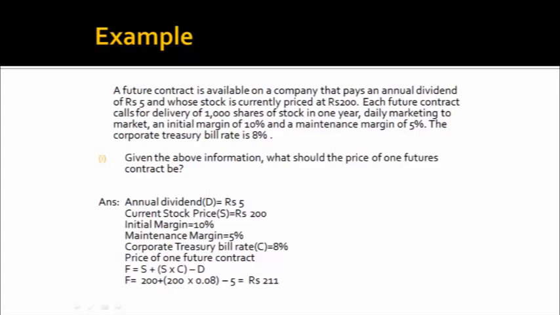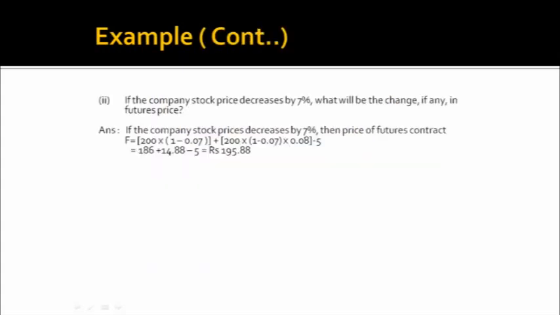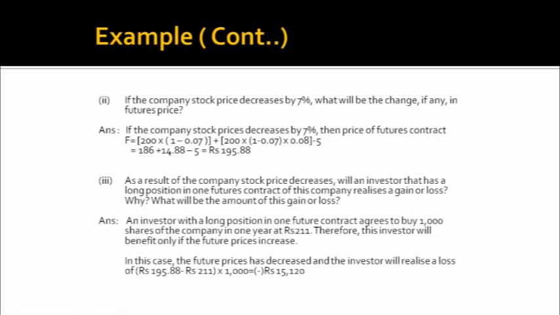Now what if the company stock decreased by 7%? What will be the change in the futures price? If the stock price decreased by 7%, what will be the price of the future? 200 less 7%. The interest will be on that 93% value at 8%, and reduce the 5 dividend income. You will get that the fair price will be 195.88 for that stock.